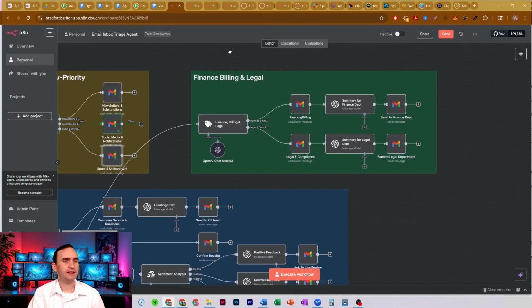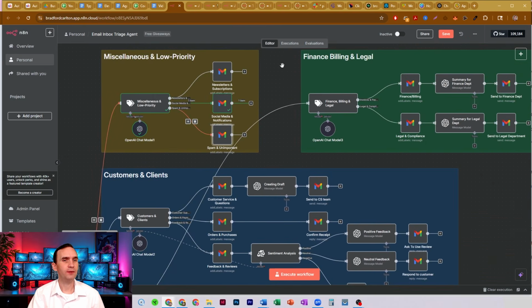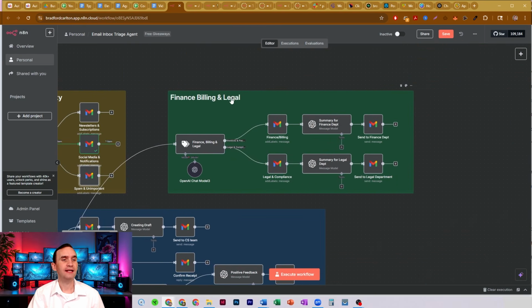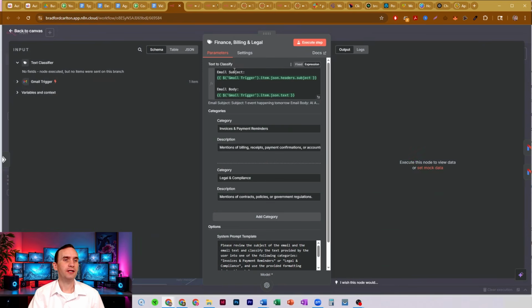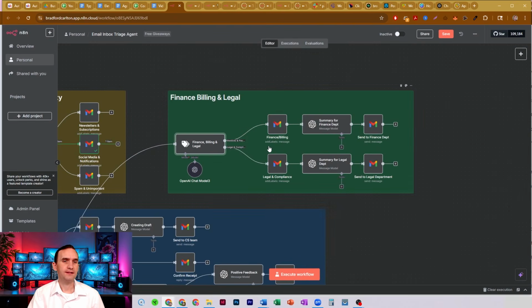If it labels it or tags, identifies it, classifies it as finance or billing, it'd be finance, billing, and legal over here. We then bring it to another text classifier, which gets our email subject and email body again. In this case, we have two categories. One's invoices and payment reminders. The other is legal and compliance, because sometimes you get that type of email. All right, we give it a system prompt that tells it has to classify it in one of those two categories. And then we have two processes.